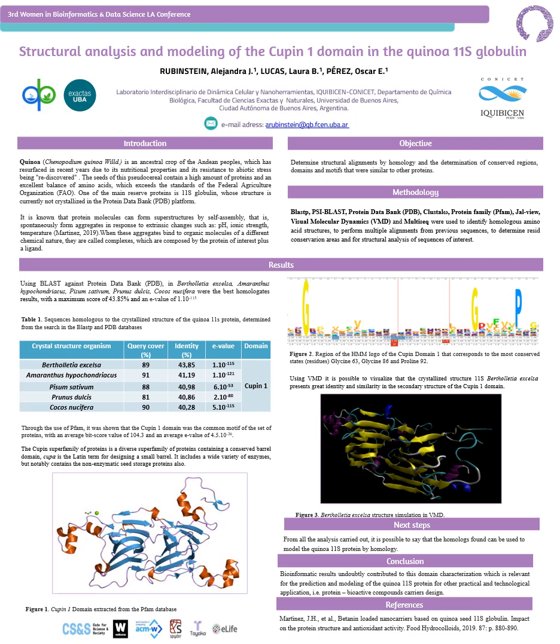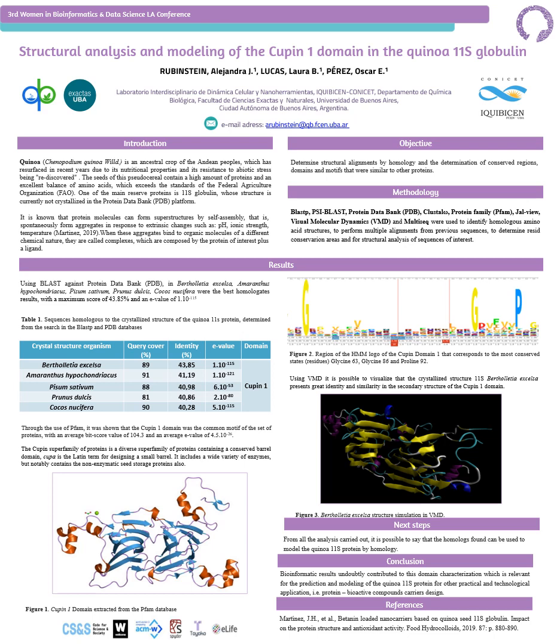The Cupin 1 domain is a diverse superfamily of proteins containing a conserved beta barrel domain, and includes both enzymes and non-enzymatic seed storage proteins. The characteristic Cupin domain comprises 2 conserved motifs, each corresponding to 2 beta strands, separated by a less conserved region composed of another 2 beta strands with an intervening loop of variable length, as you can see in the figure.